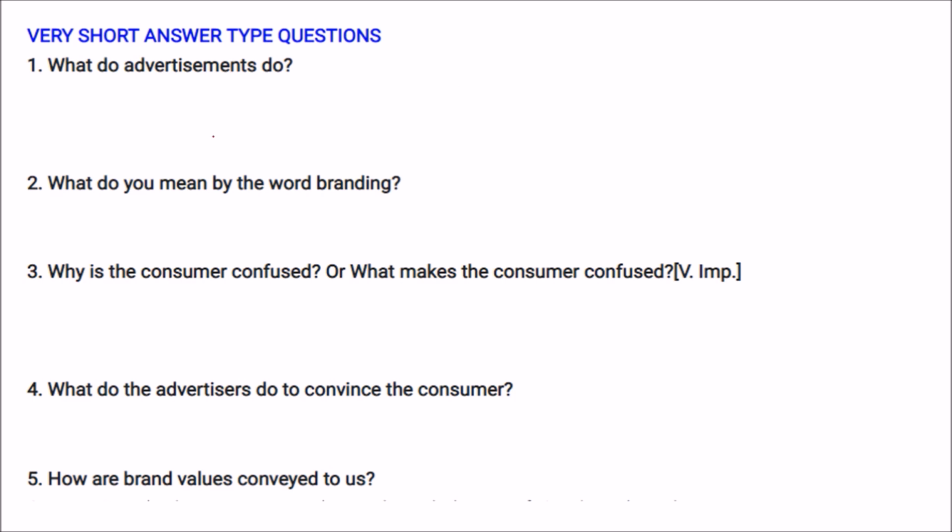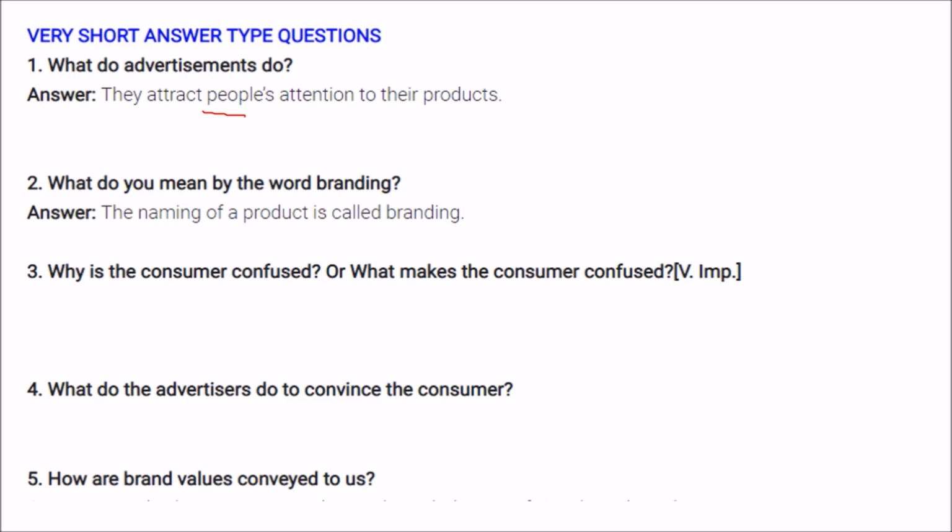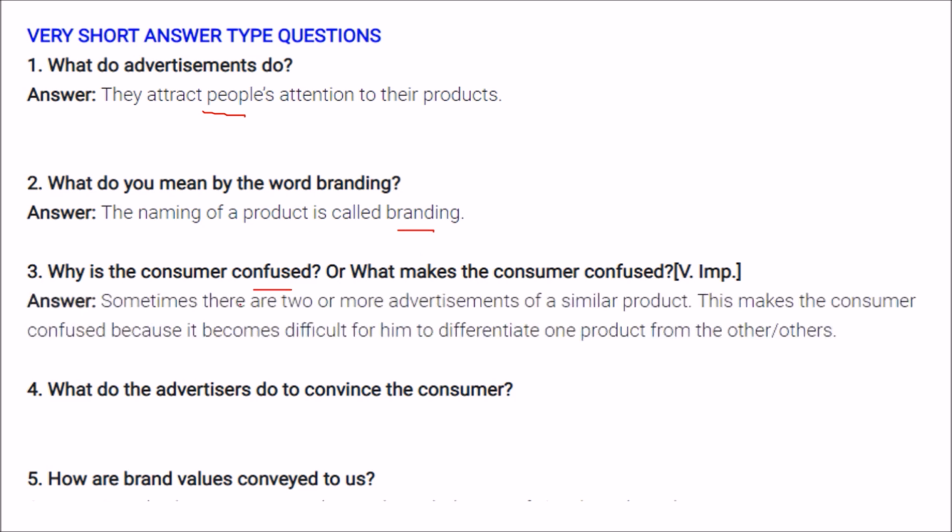What do advertisements do? They attract people's attention to their products. What do you mean by the word branding? The name of a product is called branding. Why is the consumer confused? Sometimes there are two or more advertisements of a similar product. This makes the consumer confused because it becomes difficult for him to differentiate one product from the others.